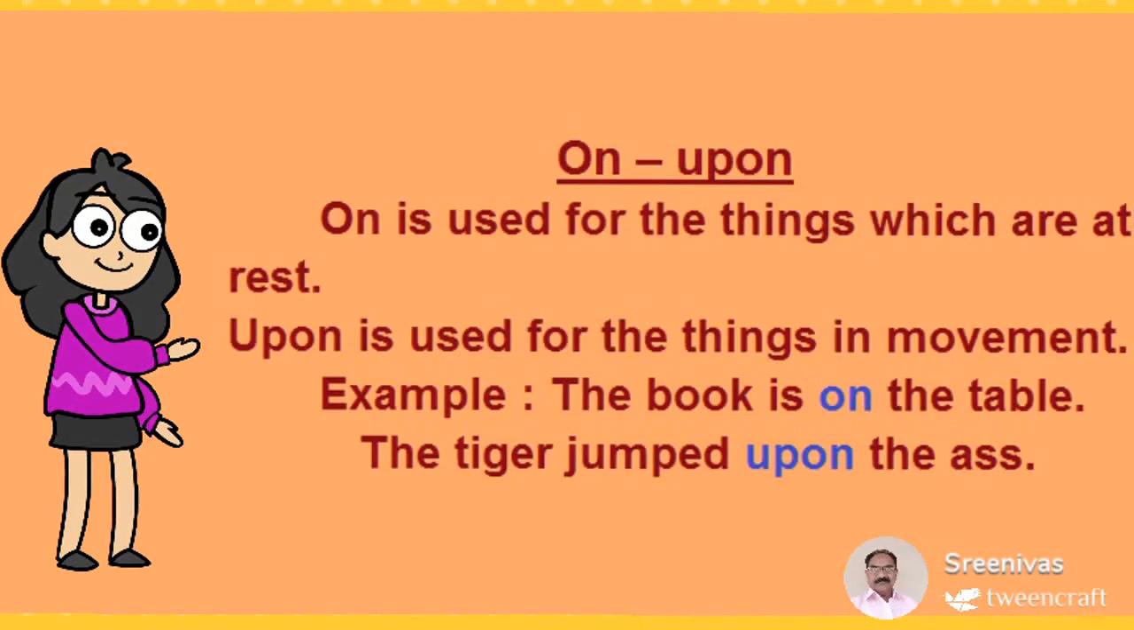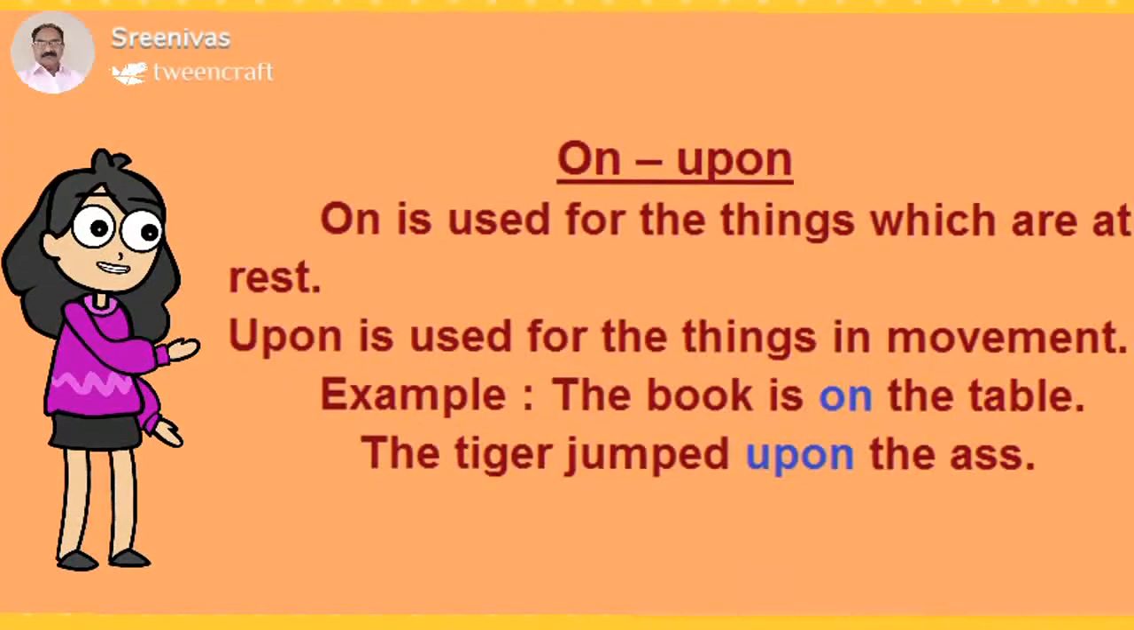On, upon. On is used for things which are at rest. Upon is used for things in movement. Example: the book is on the table. The tiger jumped upon the ass.